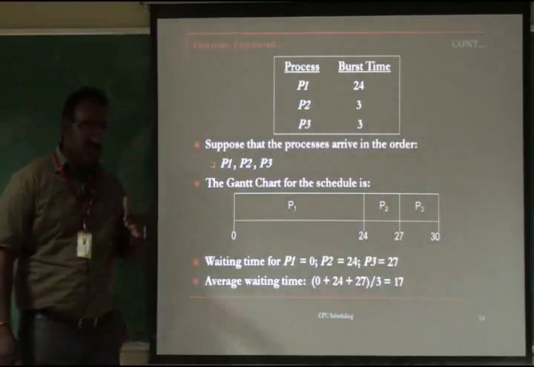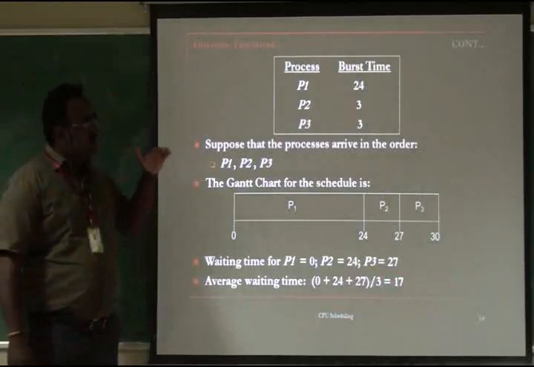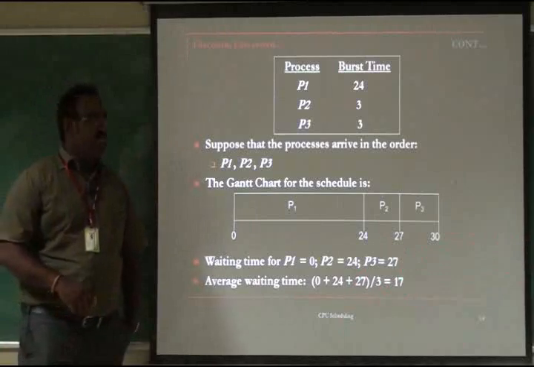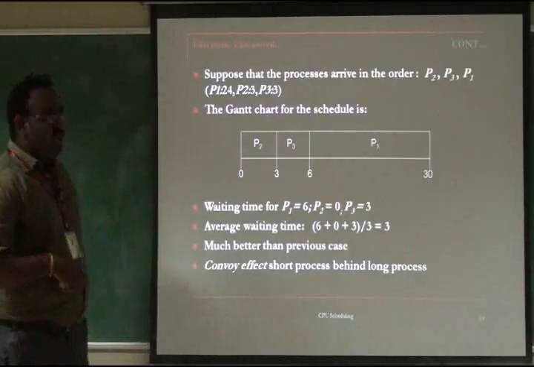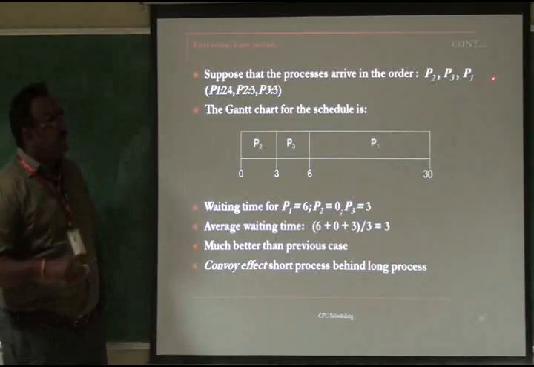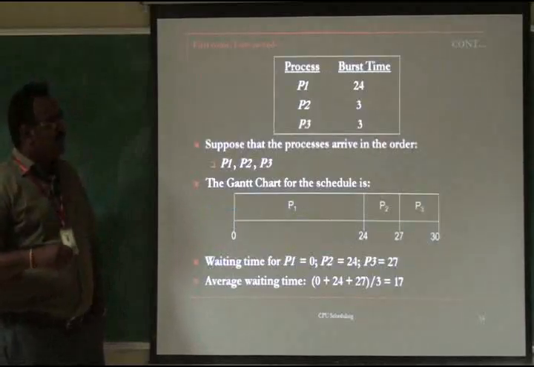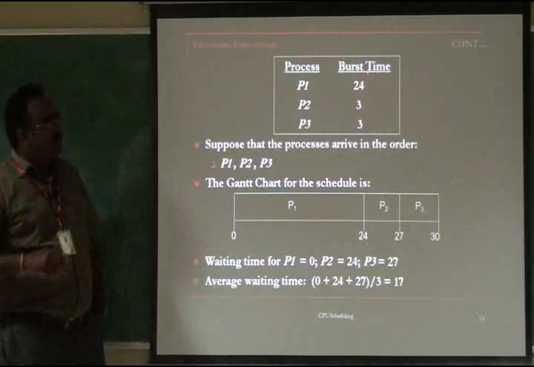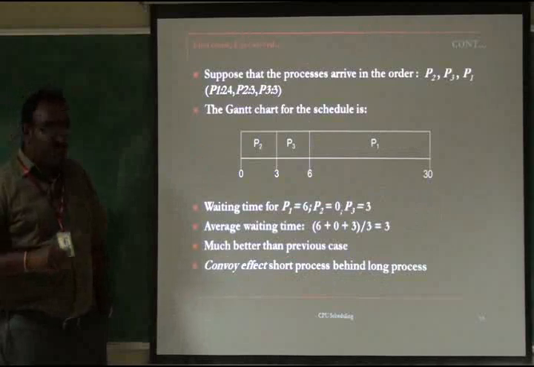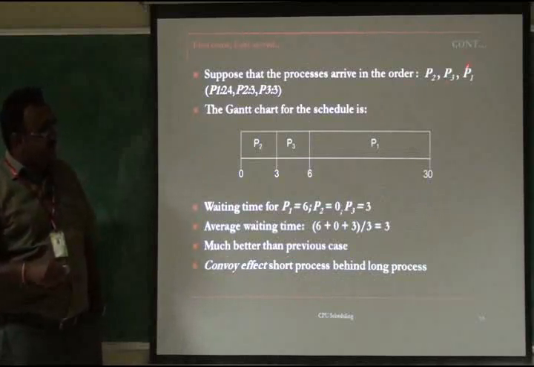So we have 3 processes with 24, 3, 3, and the average waiting time is 17 milliseconds to be waited to complete these 3 processes. So now consider the order is changed. The order is now changed to P2, P3, P1. So P2 is 3, P3 is 3, P1 is 24. The order is changed now: P2, P3, P1. The burst time of P2 is 3, the burst time of P3 is 3, and the burst time of P1 is 24.